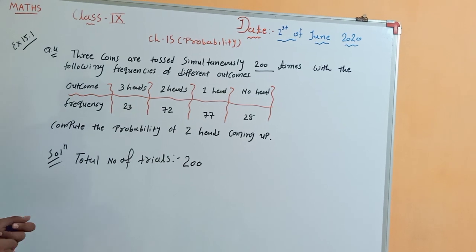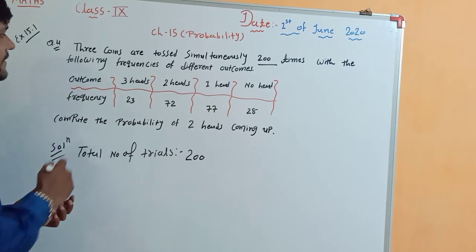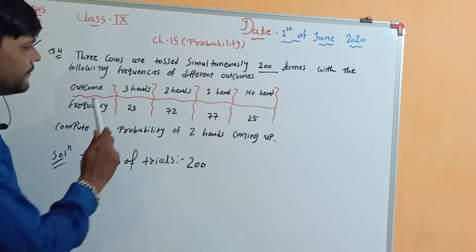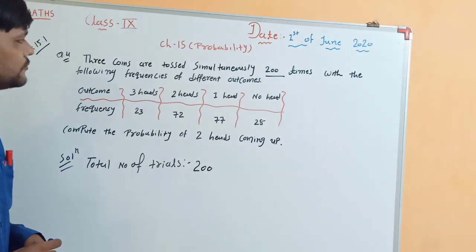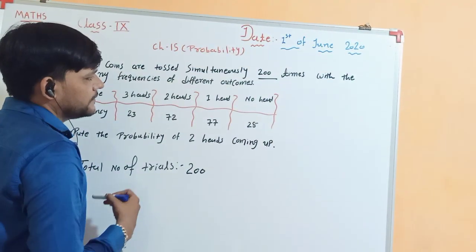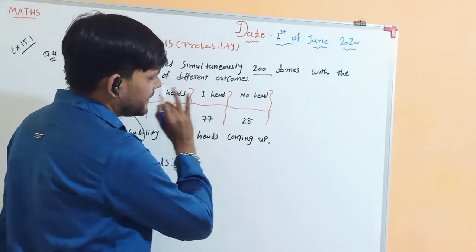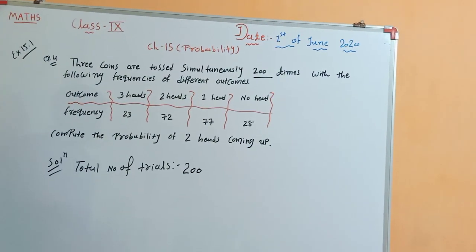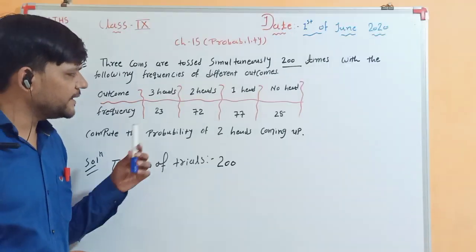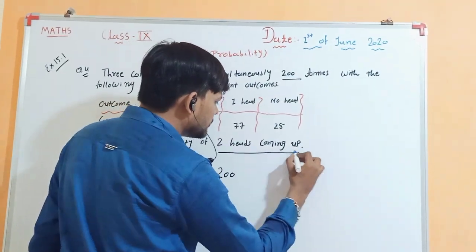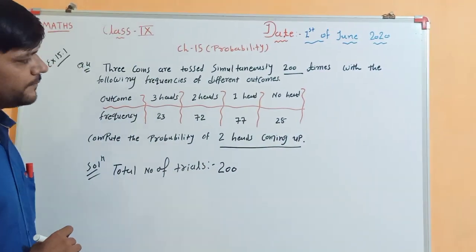Right? That means where all three coins show heads, the number of trials is 23, where 2 coins show heads the trials are 72, for 1 head the trials is 77, and for 0 heads the trials is 28. Now here we have to find the probability of the event, and the event is 2 heads coming up. Right?